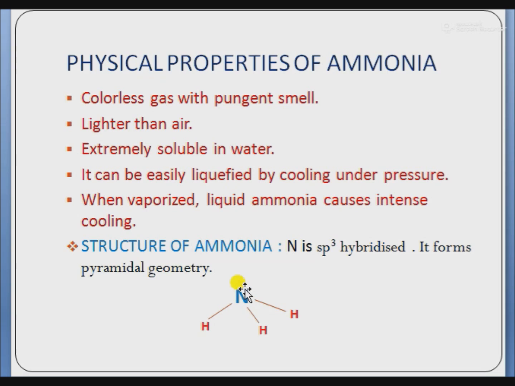Due to lone pair bond pair repulsion, its geometry becomes pyramidal. Its angle reduces to 104 degrees from the tetrahedral angle, that is 109 degrees. And due to lone pair bond pair repulsion, its angle decreases and it forms pyramidal geometry.